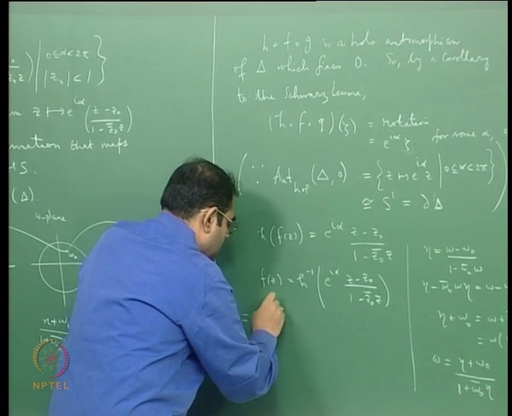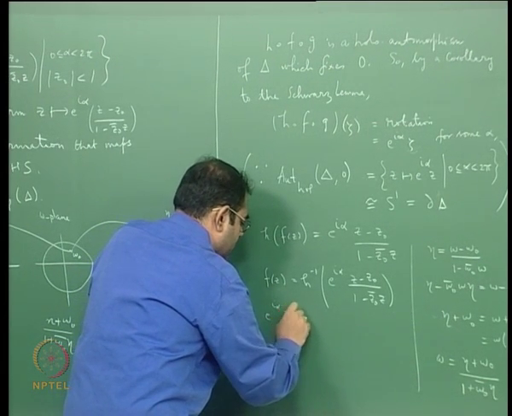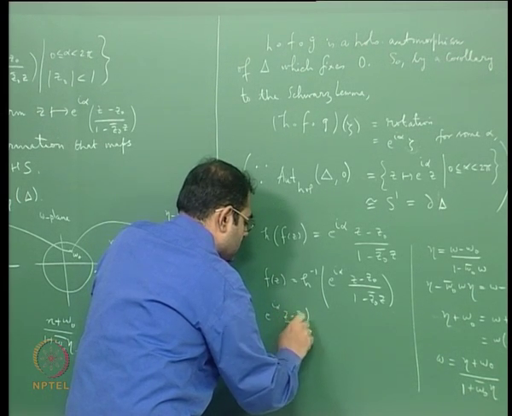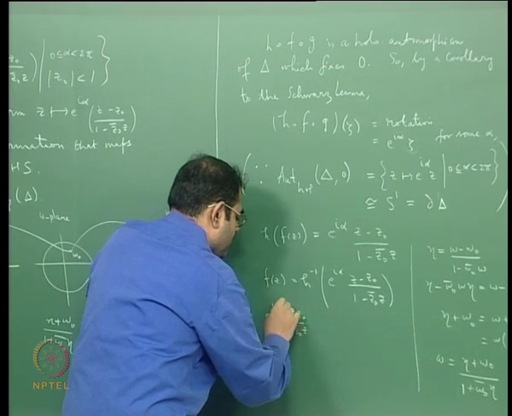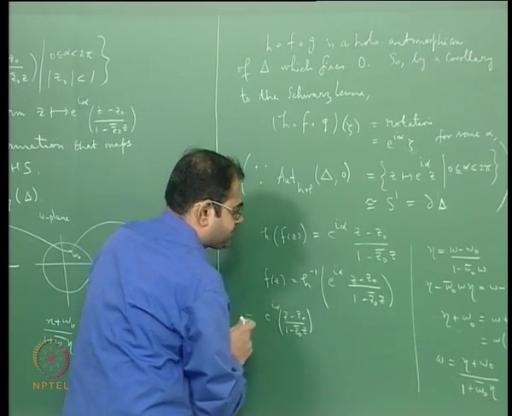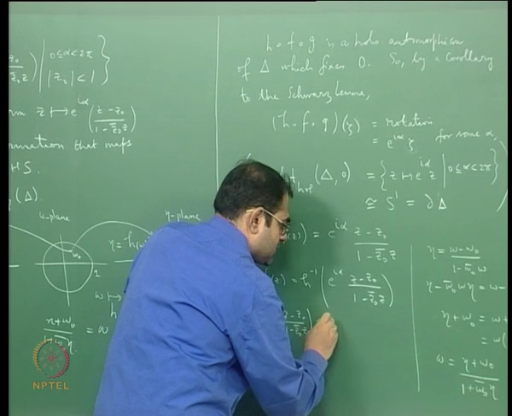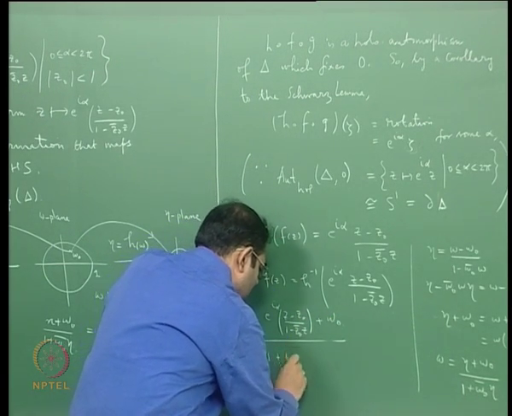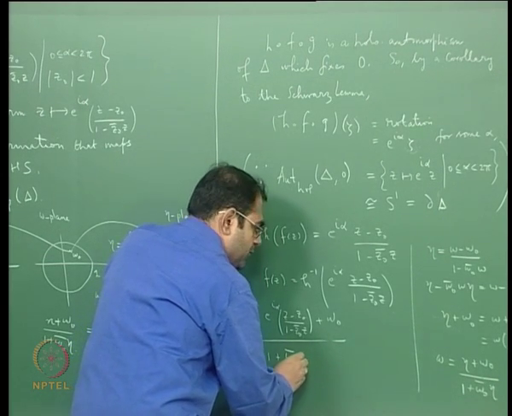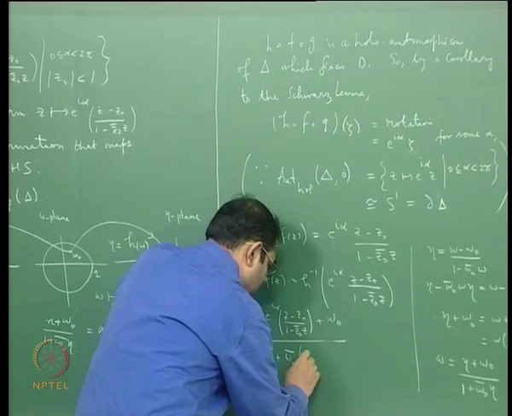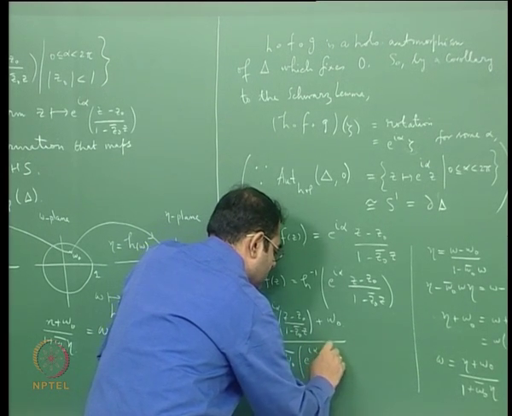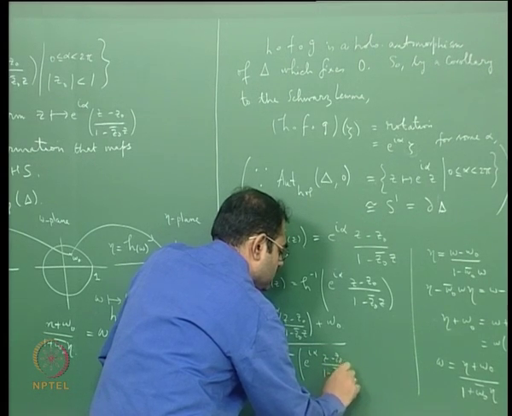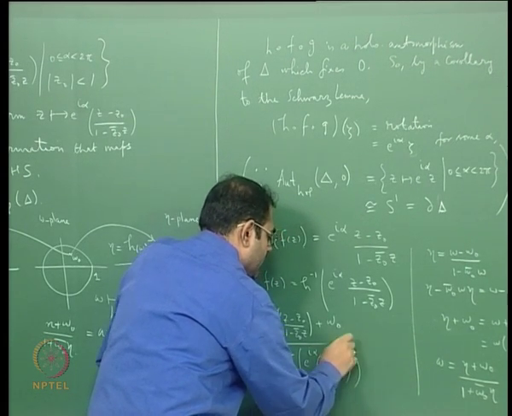I will get e to the i alpha into (z minus z naught) by (1 minus z naught bar z), plus W naught by 1 plus W naught bar into eta, which is this e to the i alpha into (z minus z naught) by (1 minus z naught bar z). This is what I get.